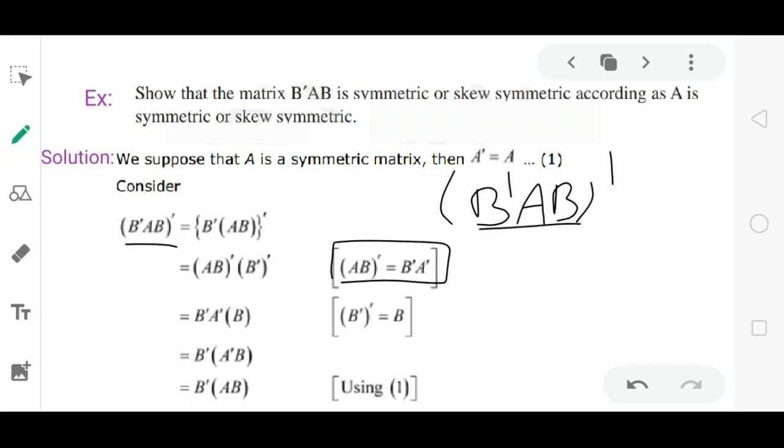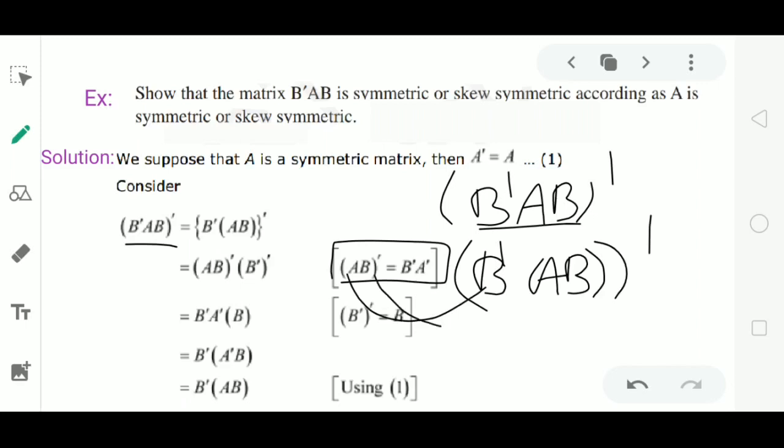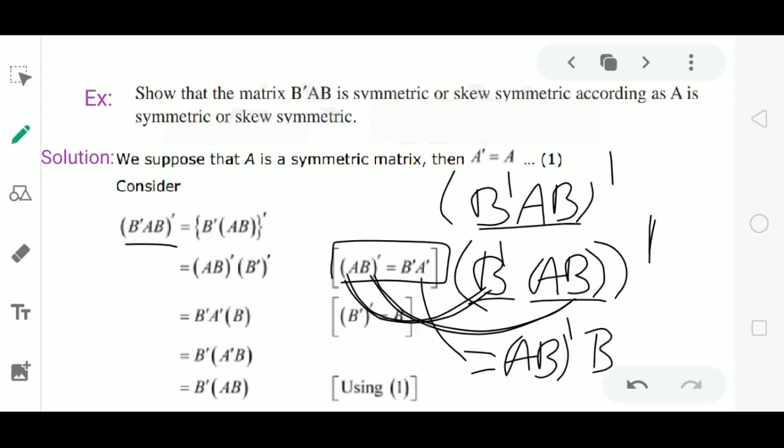I'll consider B dash as the first matrix and the product AB as the second matrix. So this is in the form of A into B whole dash. In place of A we have B dash, in place of B we have AB. By this property, this is equal to the transpose of the second matrix AB into the transpose of the first matrix B dash. So we write, this is equal to AB whole dash into B dash whole dash.